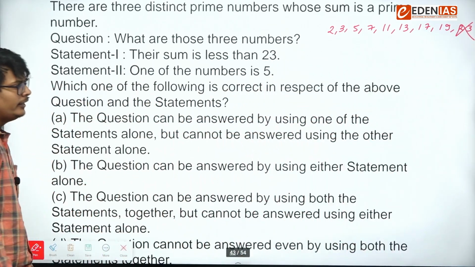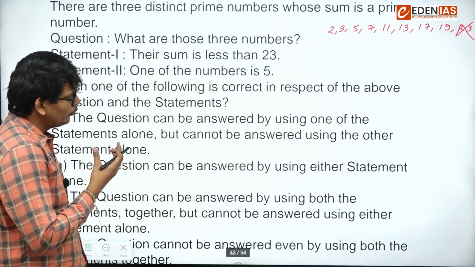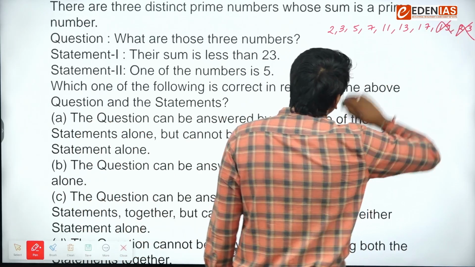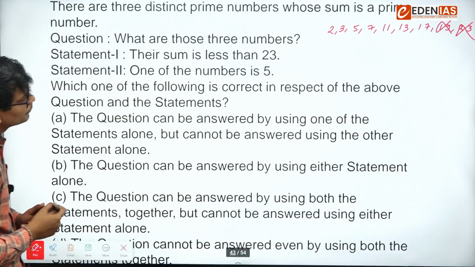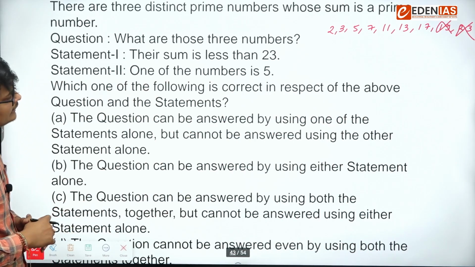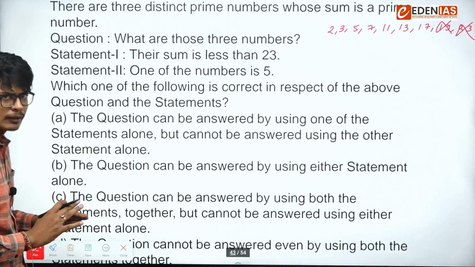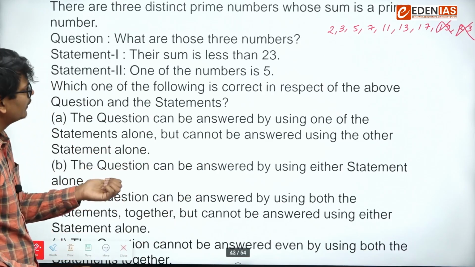If I take 19, even with the remaining two numbers, I will never get a sum less than 23. If I take 17 as the number, 17 plus 3, 20, plus 2, 22. Fine, that is valid somehow. That means I can take 17 as a number, right?